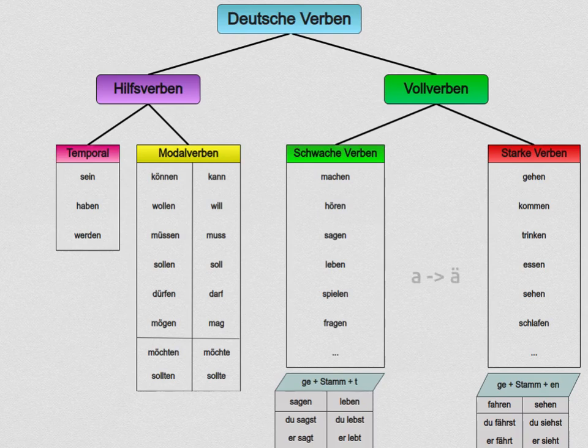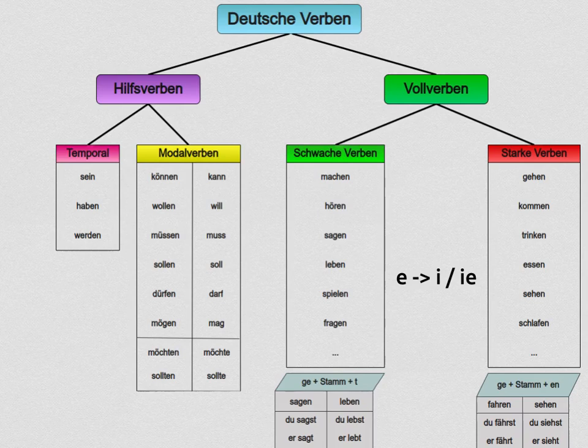If the vowel of the stem is a, it will become ä. For example, fahren, ich fahre, du fährst, er fährt. If the vowel of the stem is e, then it will become i or ie. For example, sehen. Ich sehe, du siehst, er sieht. This e to i change also occurs in the imperative form. For example, sehen Sie.